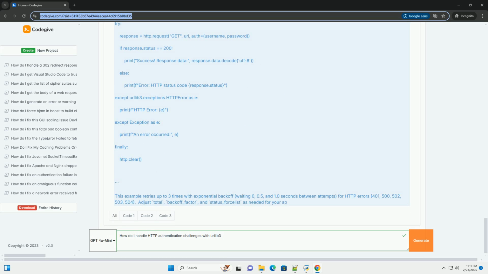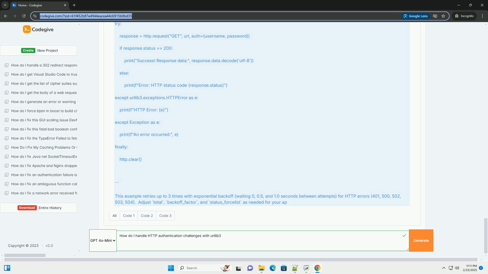3. Digest authentication with urllib3. Digest authentication is more secure because it avoids sending the password directly. urllib3 handles this automatically if the server responds with a 401 Unauthorized response including a WWW-Authenticate header specifying the digest scheme. urllib3 automatically handles the challenge-response sequence for digest authentication. If the server supports it, you'll get a successful response.